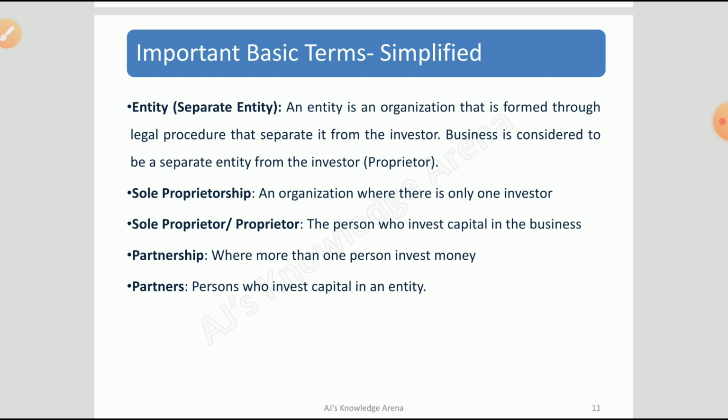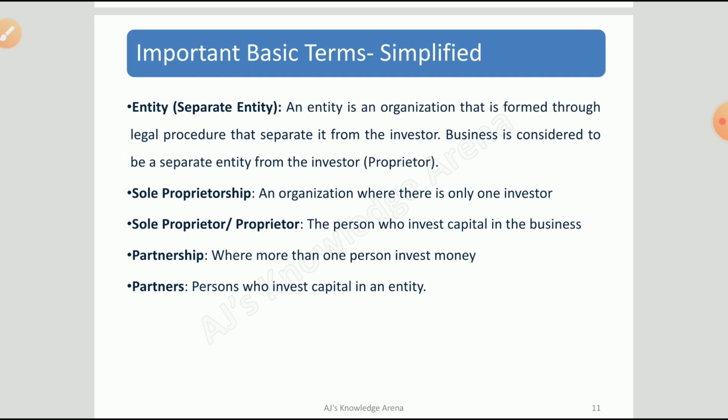There is only one proprietor of the business, and no other person has invested in the business. When we say invested in the business, no other person is going to have a share in the net profits of the business. A sole proprietor is the person who has invested in that particular business.